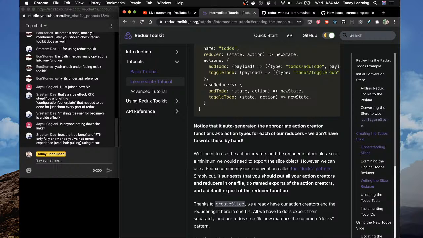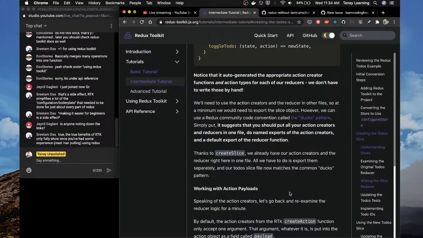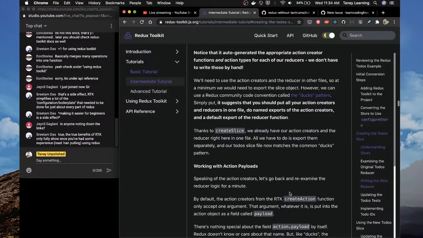Simply put, it suggests that you should put all your action creators and reducers in one file, do named exports of the action creators and a default export of the reducer. Thanks to createSlice, we already have our action creators and reducer right here in one file. All we have to do is export them separately, and our todoSlice file now matches the common Ducks pattern.